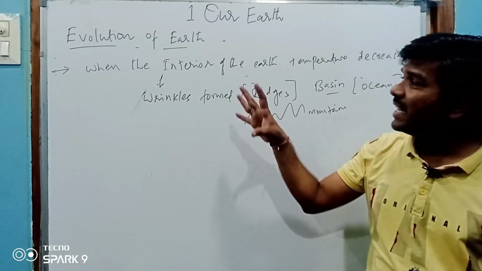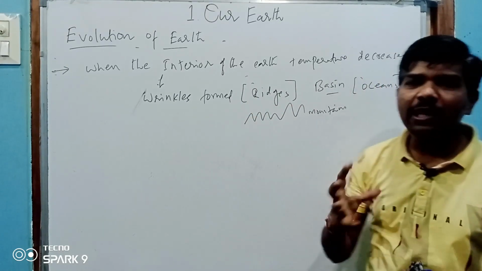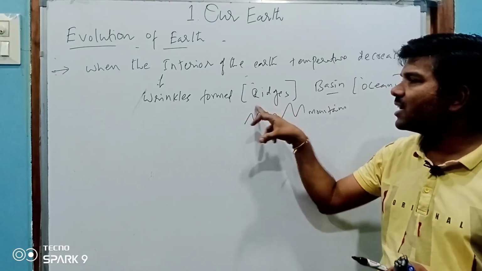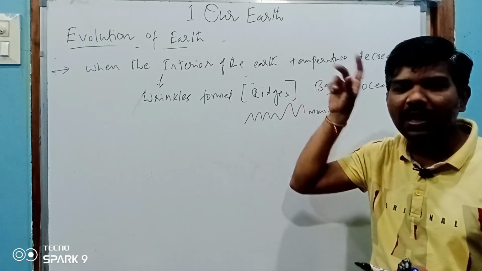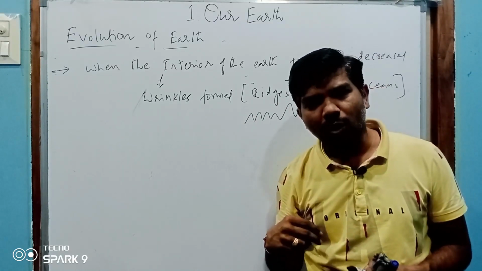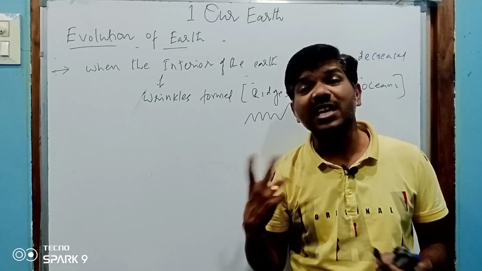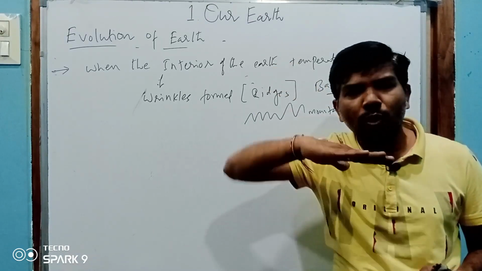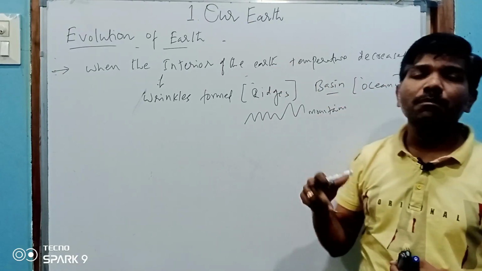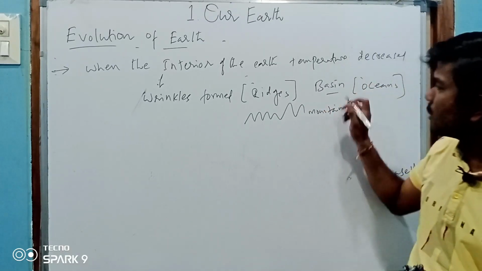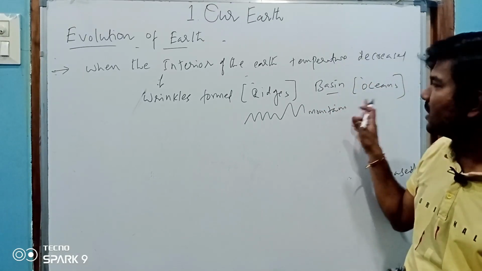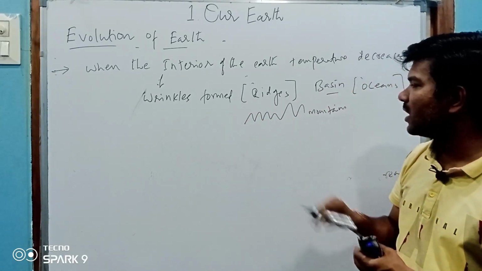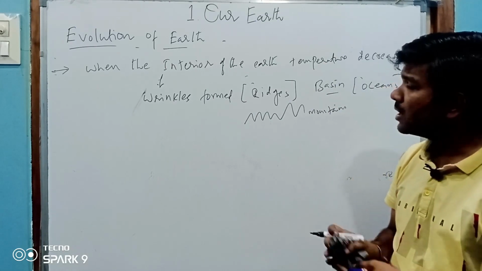I repeat, when the interior temperature decreased, it got wrinkled. Whenever this wrinkle was formed, ridges were formed. Small ridges on the planet, like the Andes, Rocky Mountains, Alps, Aravali, mountain ranges were formed. And basin means lowland. After millions of years of huge rainfall, these lowland basins were filled with water. Now we are calling them oceans. These ridges are what we call mountains. So this is how the earth was formed.